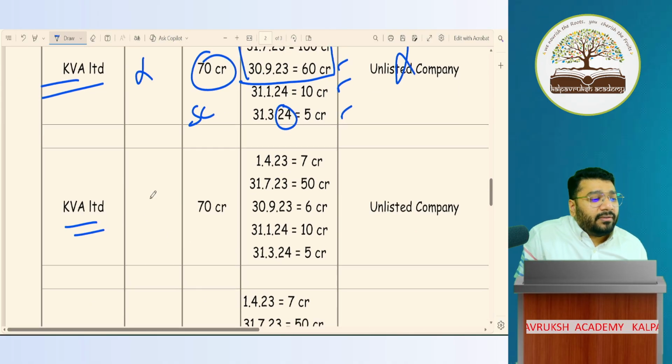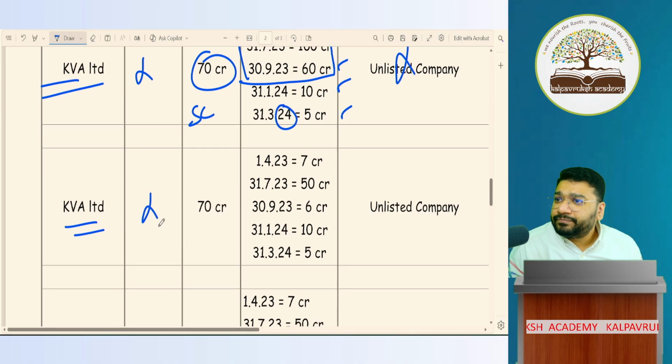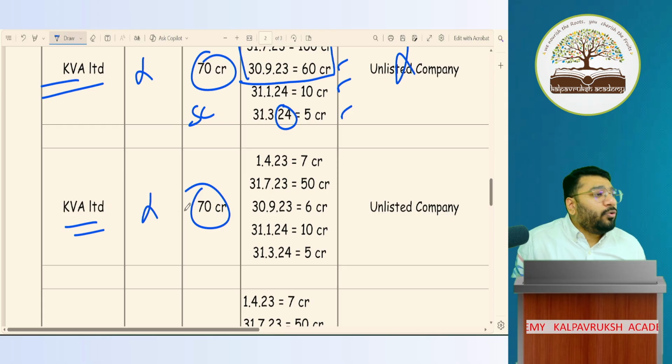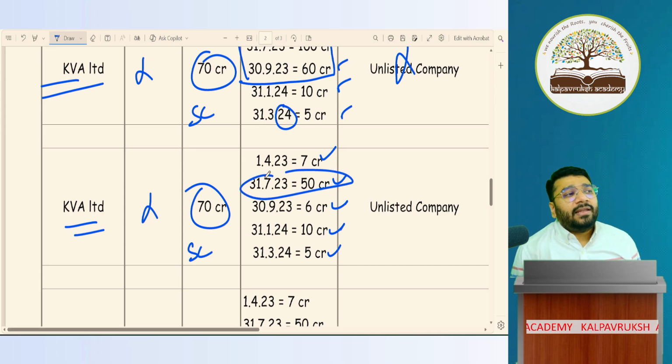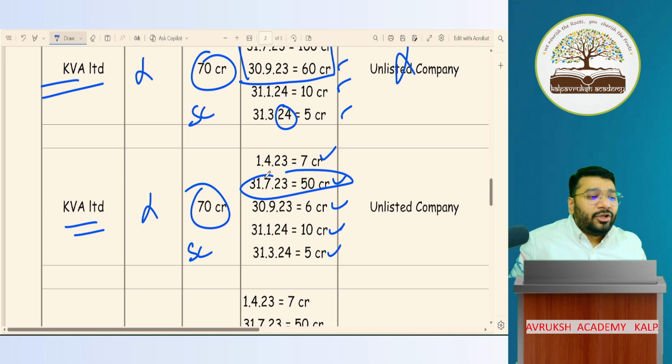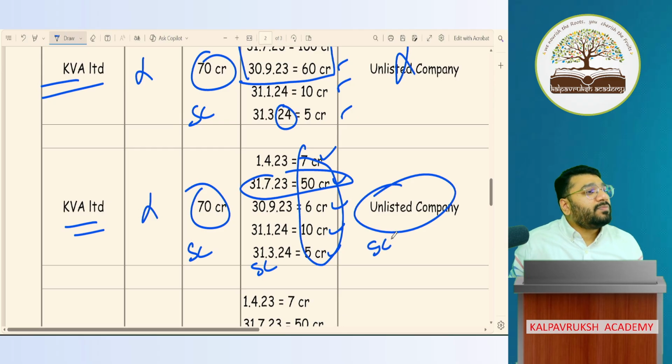Now, KVA Limited, net worth, leave it. Online people, are you all with me? Two people have left also. Turnover 70 crore, less than 250 crore, so small company. Borrowing 7 crore, 50 crore, 6 crore, 10 crore, 5 crore. Is 31 July 23 a violation, sir? Not violated. Violation is what? More than 50 crore. Exactly 50 crore, no problem. So on none of these days have we exceeded 50 crores. Hence it is a small company here also. Status is unlisted, small company.